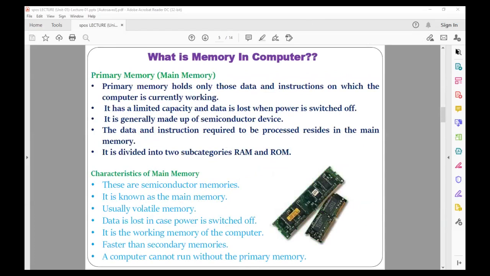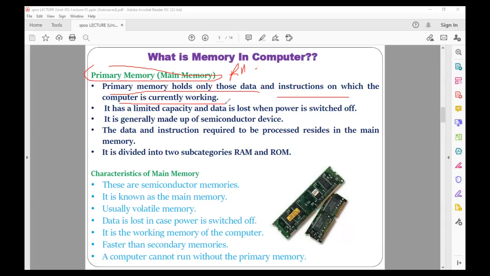Then the second important kind of memory we have here is the primary memory. That is nothing but your RAM, or the physical memory as you can also call it. So what does primary memory hold? Primary memory holds only the data and instructions on which the computer is currently working.